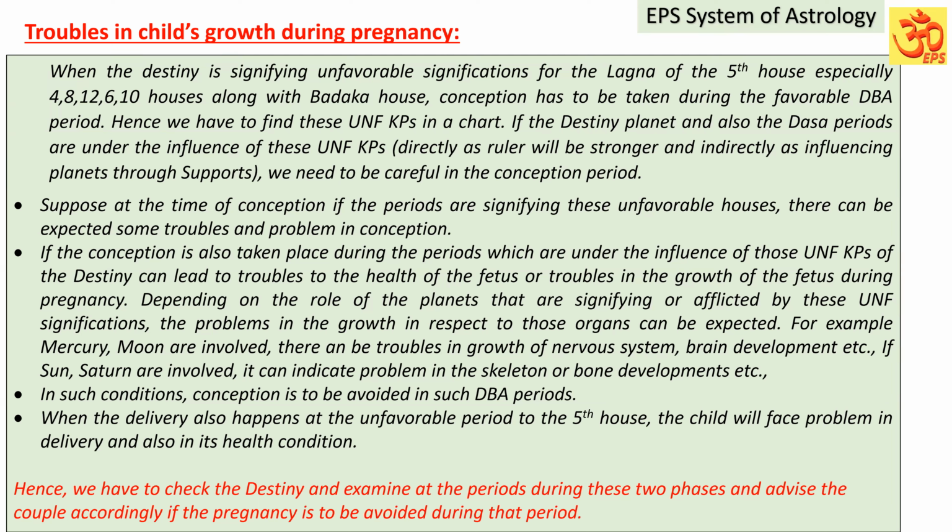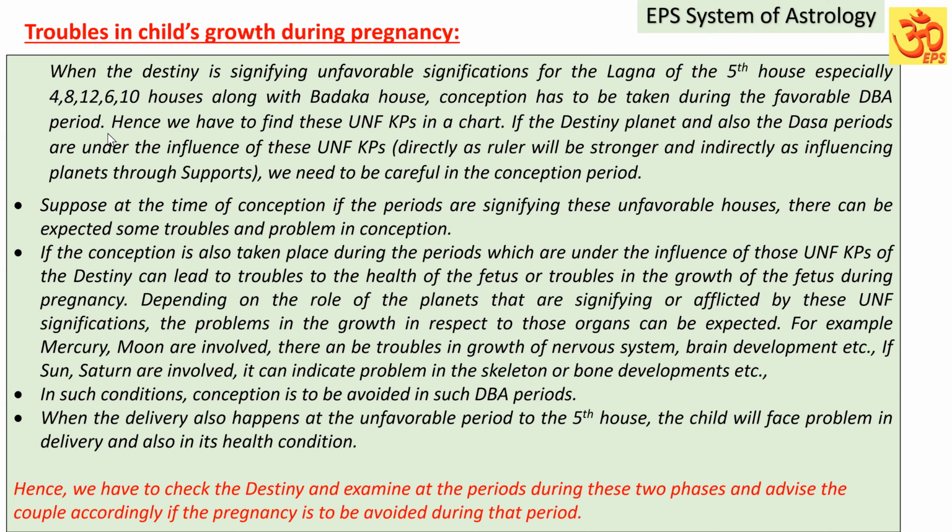Everything is fine. But during this process, as I was telling in the previous point also, if the fifth cuspal sublord is signifying trouble-giving houses to the lagna of the child, then automatically it indicates some sort of trouble to the longevity or the health of the child, right? So when the destiny is signifying unfavorable significations for the lagna of the fifth house, especially 4, 8, 12, 10, 6 houses along with the Badaka house, conception has to be taken during the favorable Dasa Bhuti Antara period. This is most important.